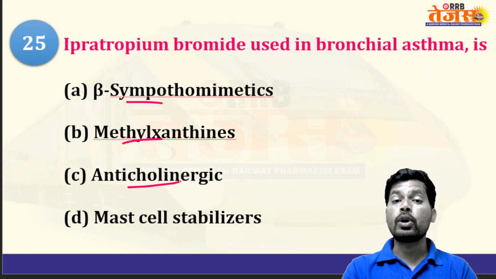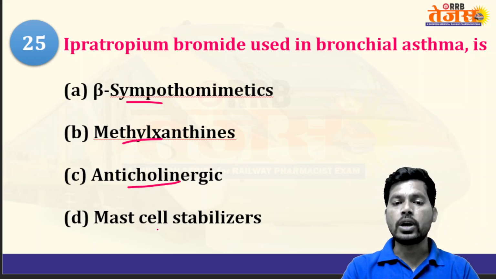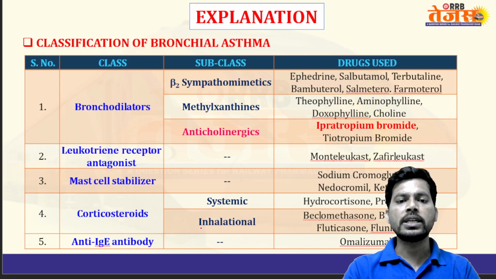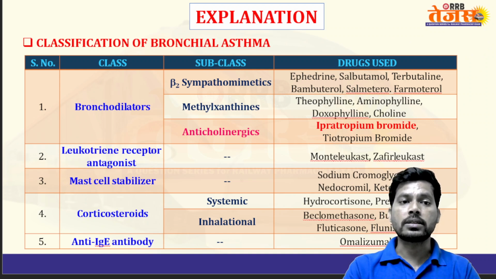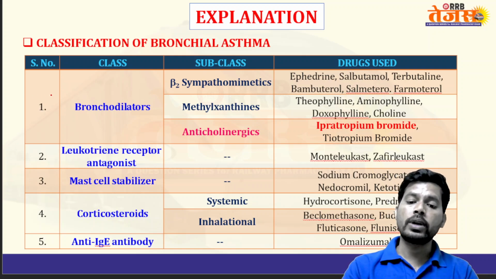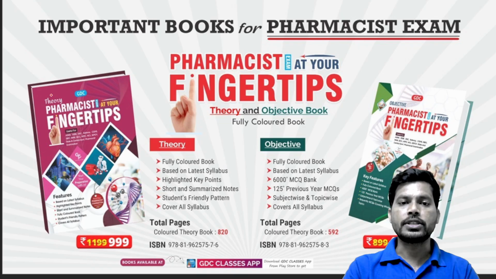It selectively blocks type 3 muscarinic receptors in the lungs and causes bronchodilation. So beta 2 receptor agonism causes bronchodilation, and M3 receptor antagonism also causes bronchodilation.